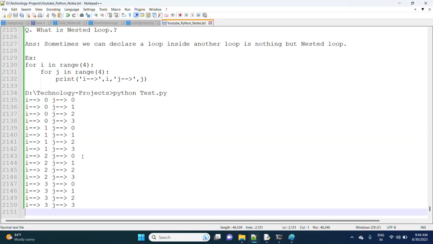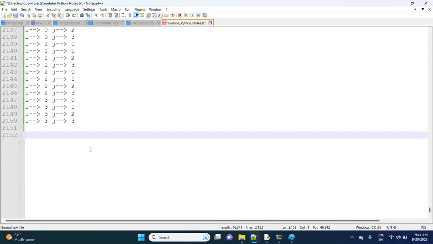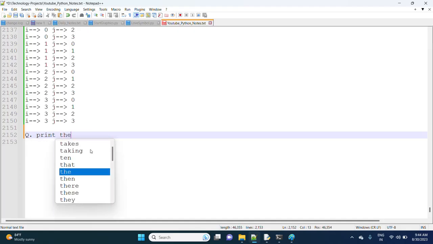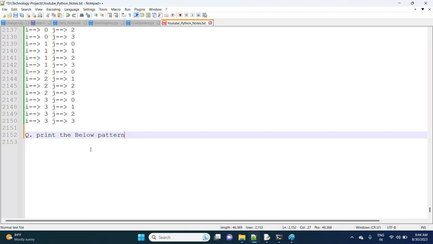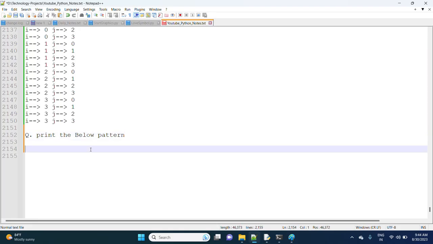See, next, suppose, observe here, I want to print a pattern. Print the below pattern. How to print the below pattern, observe carefully. What is the pattern? If I give input 4,